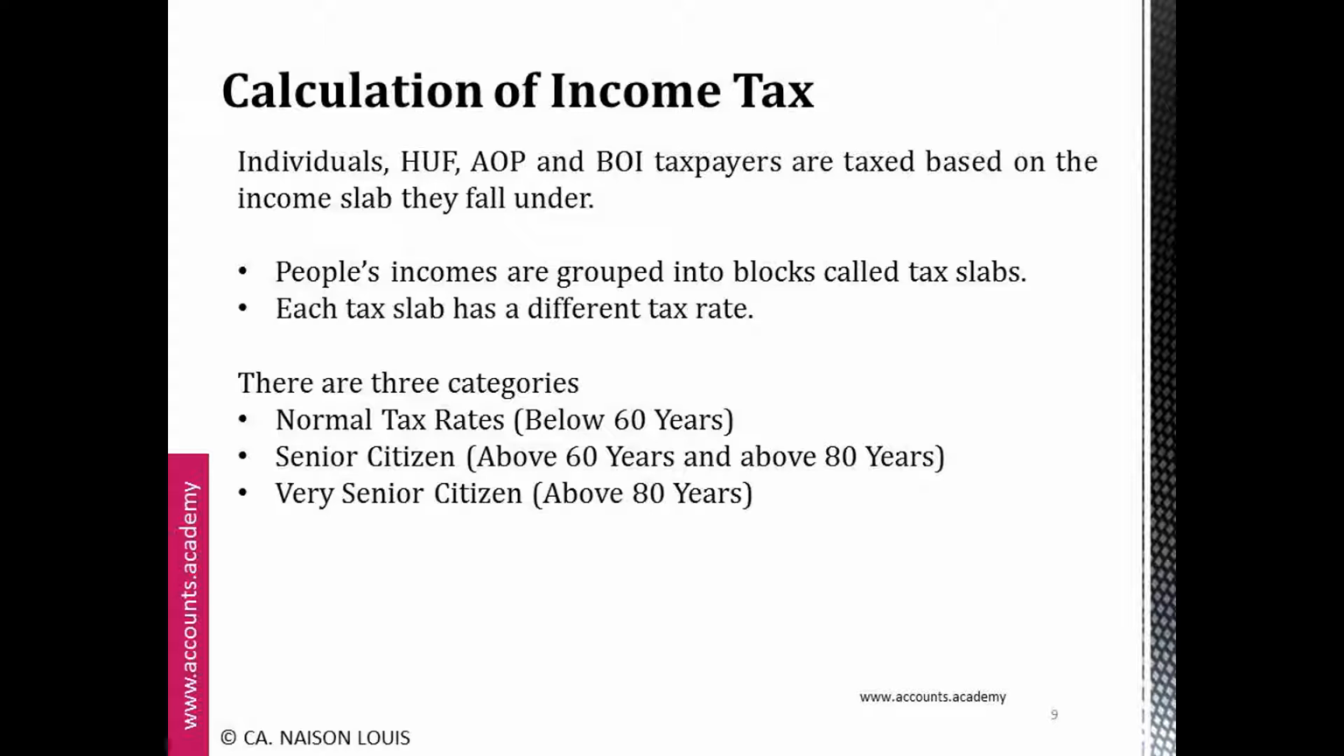First one is normal tax rate, which is applicable for all individuals who are below 60 years of age. The second category is senior citizen, in which all individuals above 60 years and below 80 years fall. Then the third category is very senior citizen, in which individuals above 80 years are included.